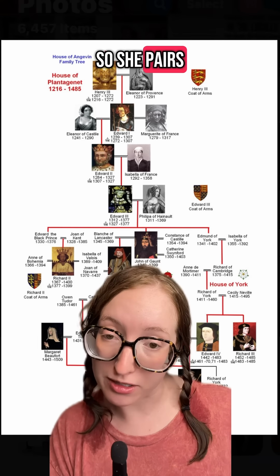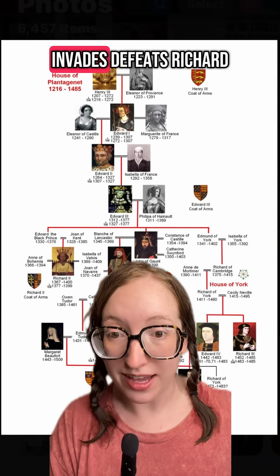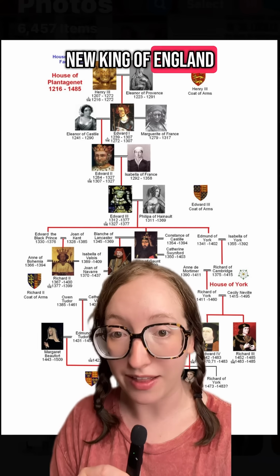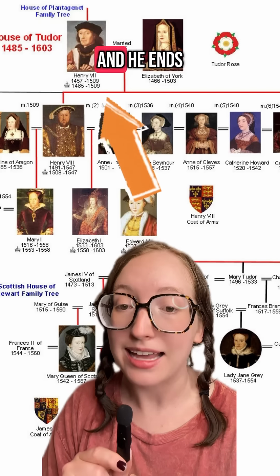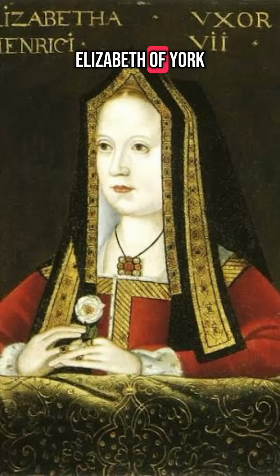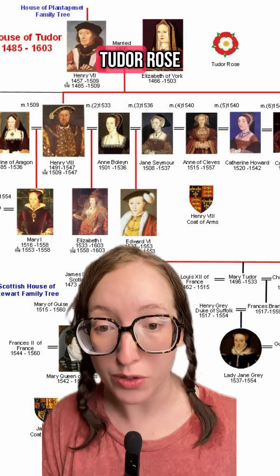So she pairs up with Elizabeth Woodville, and Henry Tudor invades, defeats Richard III, and Henry Tudor is now the new king of England. That is Henry VII, and he ends up marrying Elizabeth Woodville's oldest daughter, Elizabeth of York. And that is how the Lancasters and the York joined together and formed the Tudor Rose.